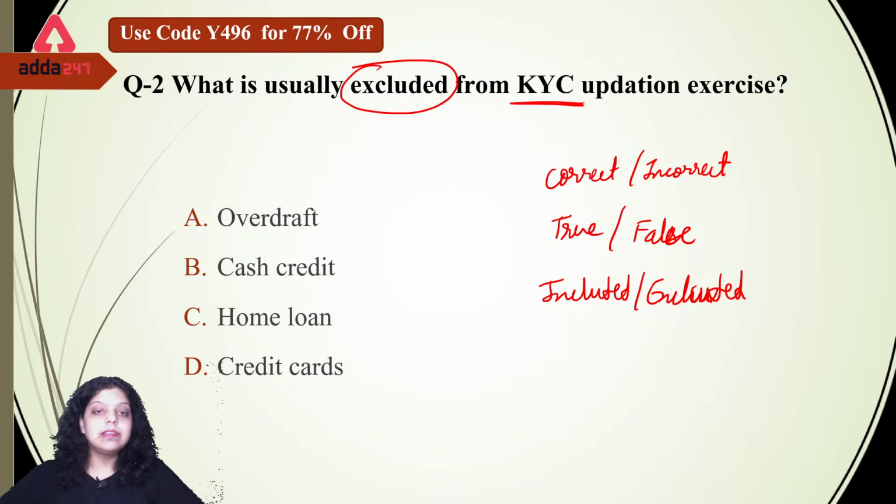Okay. So what is usually excluded from the KYC updation exercise? Is it overdraft? Is it cash credit? Is it home loan? Is it credit cards?